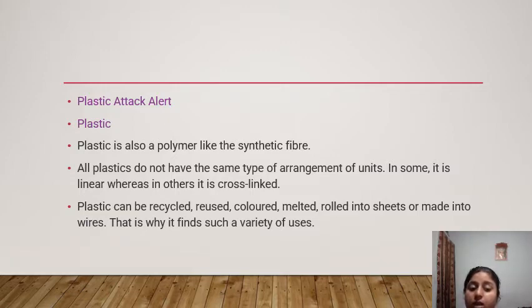That is why it finds a variety of uses. We use plastic as wire and in many other things. This way there is a lot of variety in the uses of plastic.